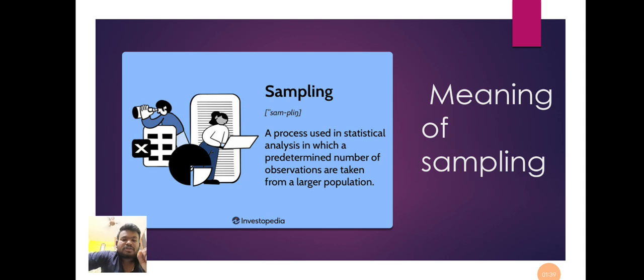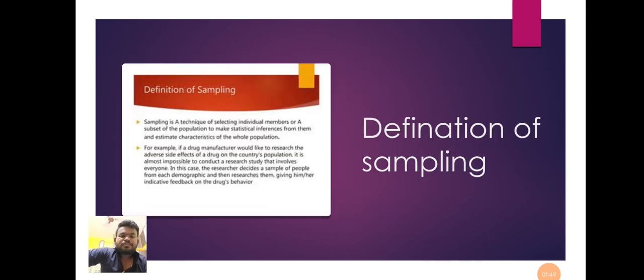It's a small part. A population is nothing but people's subjective observation. Anything with characteristics is known as a population. So let us go deeper into the meaning. Then the definition, given by another person. A subset of the population is selected for the study and used as data to achieve some goal or solve a problem. This is known as the definition.